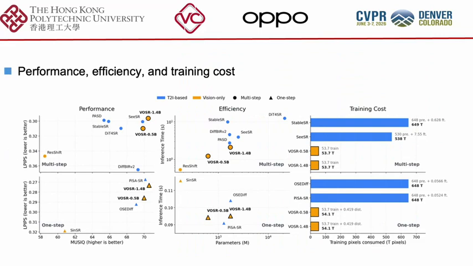Now let us look at performance, efficiency, and training cost. Compared with T2I-based VOSR methods, VOSR achieves competitive or better perceptual quality in both multi-step and one-step settings. At the same time, VOSR is much more efficient. More importantly, its training cost is significantly lower, roughly 1/10 of representative T2I-based methods. This shows that high-quality generative VOSR does not necessarily require large-scale, multimodal pre-training.